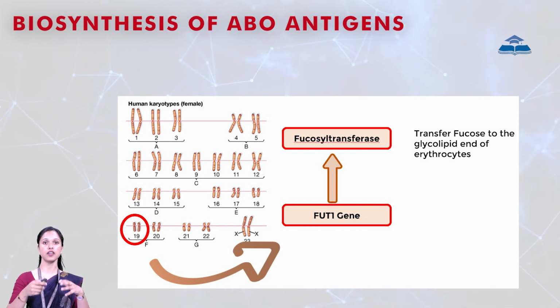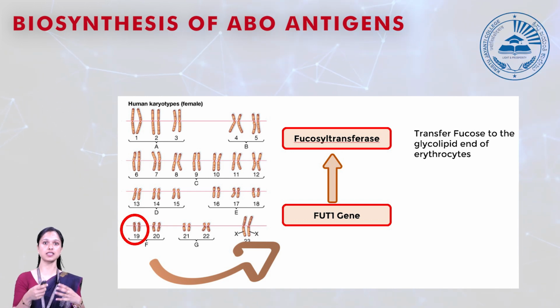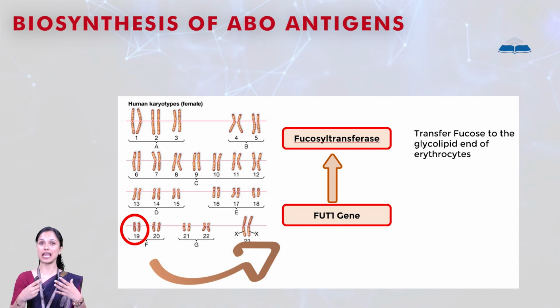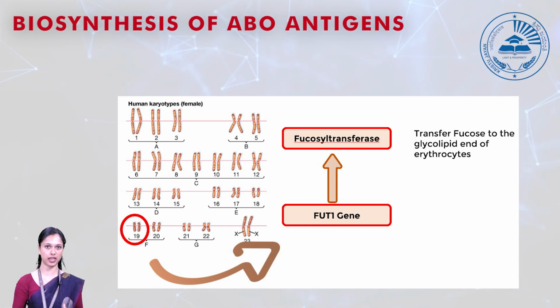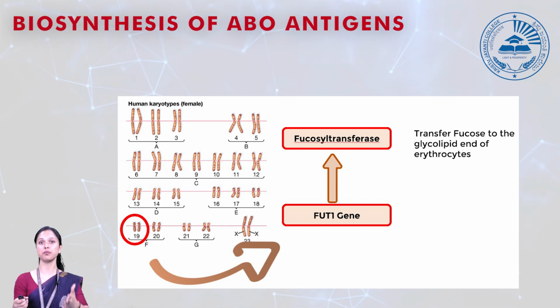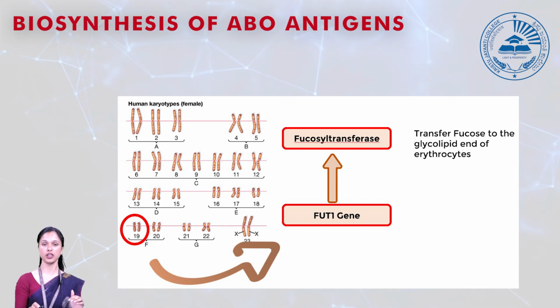We know that we are going to inherit certain alleles from our parents. Some people will inherit the A allele from their parent, some will inherit the B allele, and some will inherit both A and B alleles. Based on which allele you inherit from your parent, you're going to get A antigen or B antigen in your RBC. So now let's look into that.